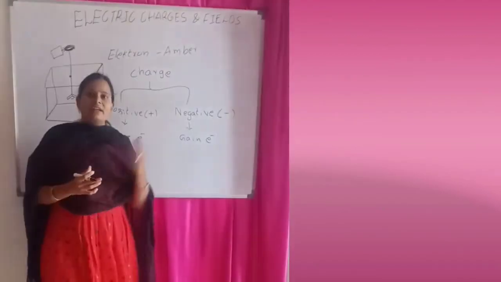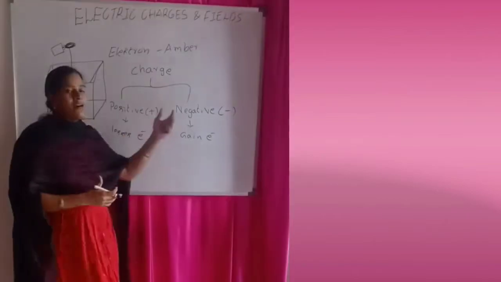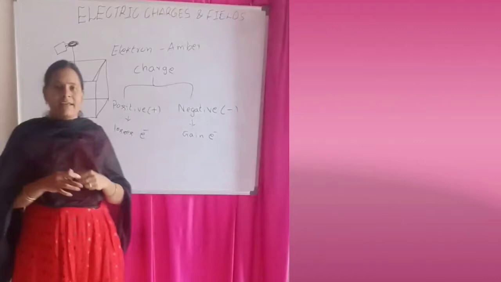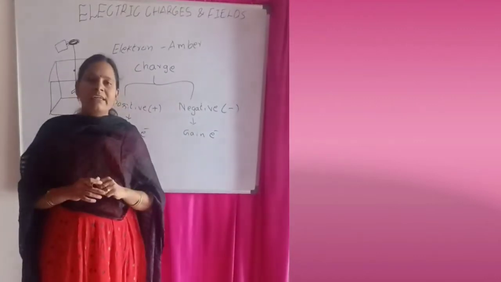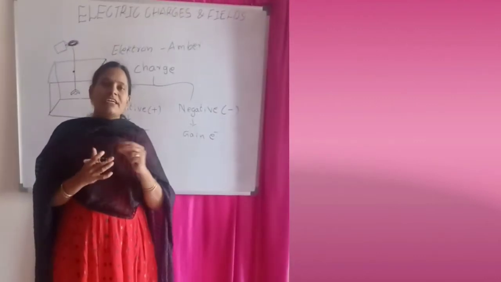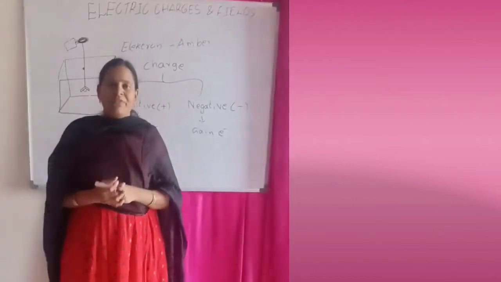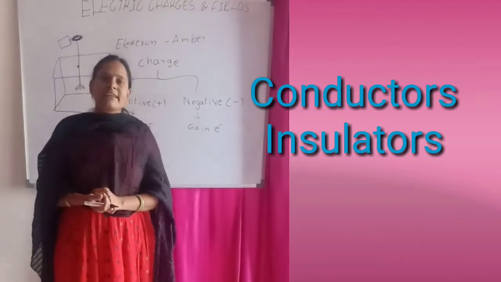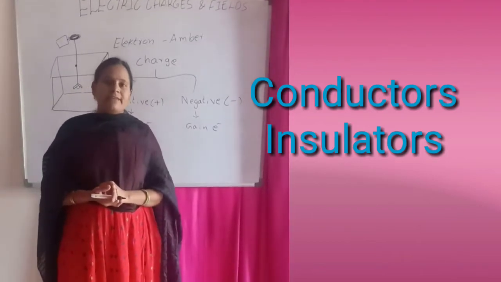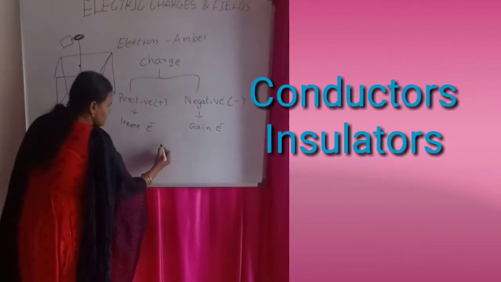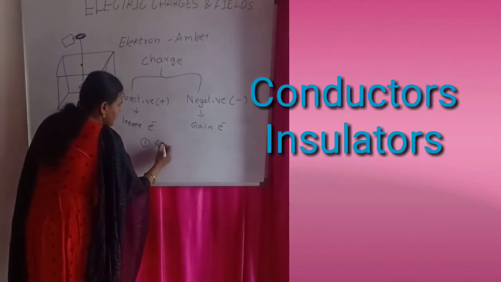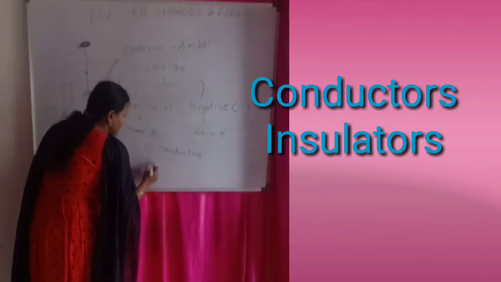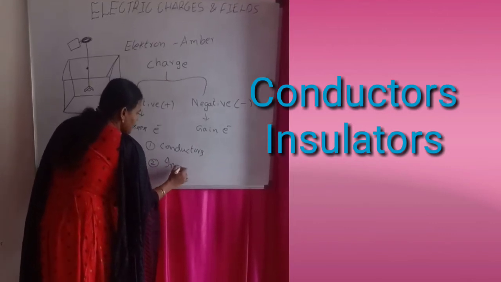Okay, it's fine. We discussed the charge, types of charges and the properties of charges, and how we have to detect the charge. All this is fine. But substances are divided depending upon these charges. Substances are divided into two types. One is conductors, and the second one is insulators.